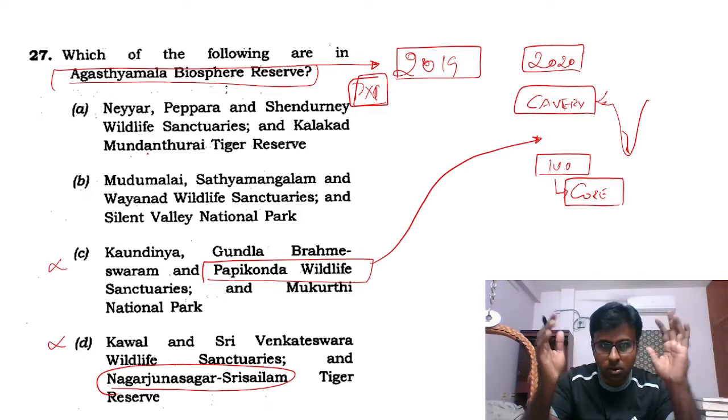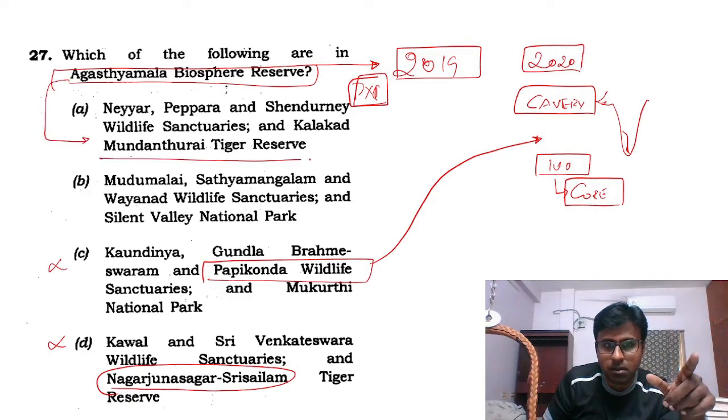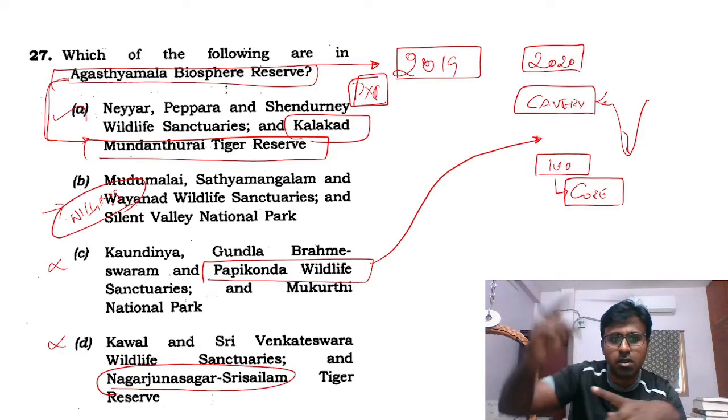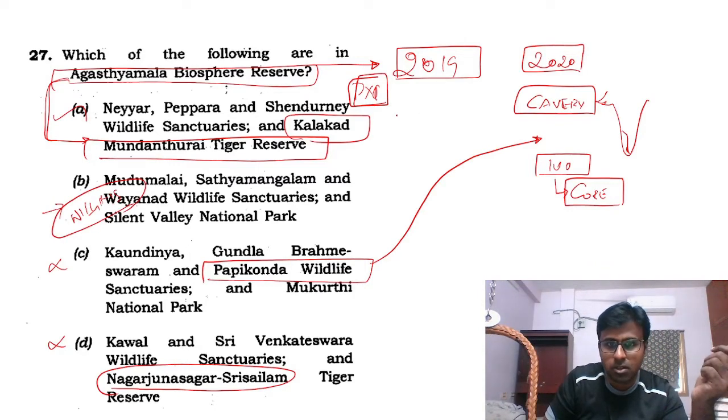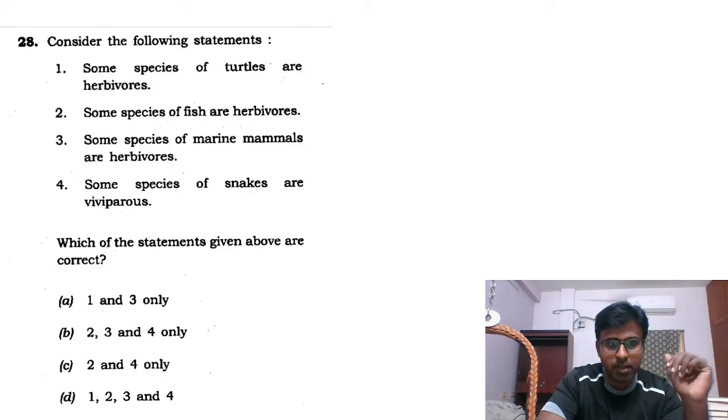Also, wherever you go, please look at what all you are doing, because when I went for that marriage, I went to this Kalakada Mundandurai. So this is where I went. Somewhere in the south, this is true. See, this is in Nilgiri, somewhere in Nilgiri, so north. I did not go to the north. I went to the south for the marriage. So the answer is A. Okay, so wherever you go, you think about UPSC as well.